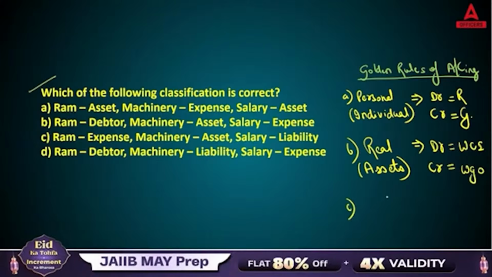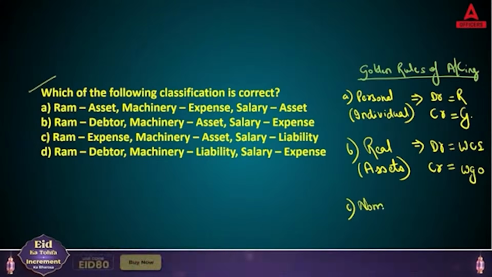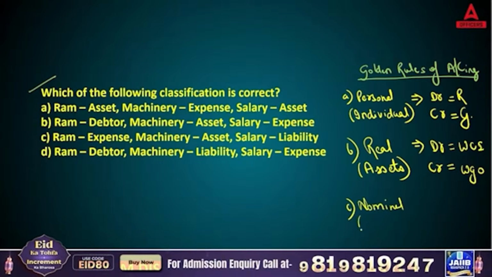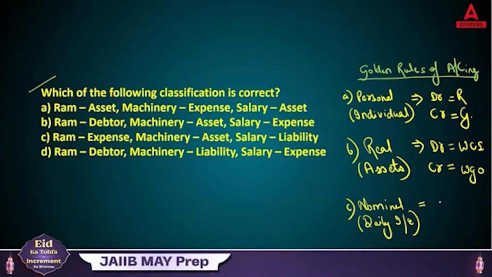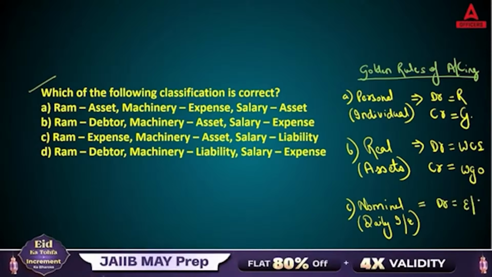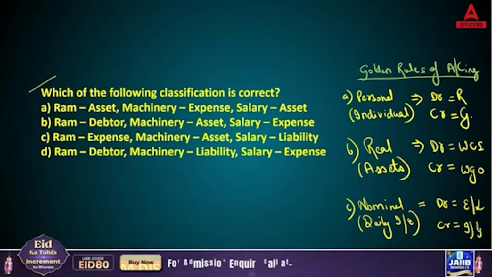And lastly, you have the nominal account. Nominal means all your daily expenses. Let me write over here: daily incomes or expenses. So debit, all your expenses and losses. Credit, all your incomes and gains.